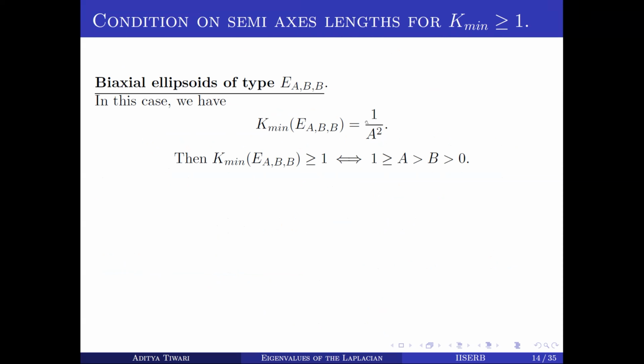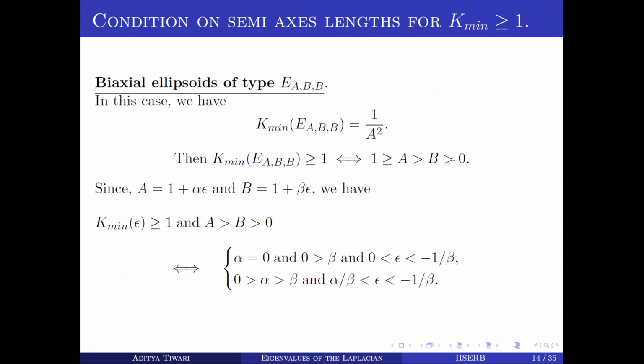So this will be greater than or equal to 1 if and only if we have that 1 is greater than or equal to A, greater than B, greater than 0. Okay, so if we use this condition, then we obtain the following condition on the perturbed ellipsoid. So K min will be greater than or equal to 1 if we have that alpha is 0 and beta is less than 0, and epsilon is between 0 and -1 by beta.